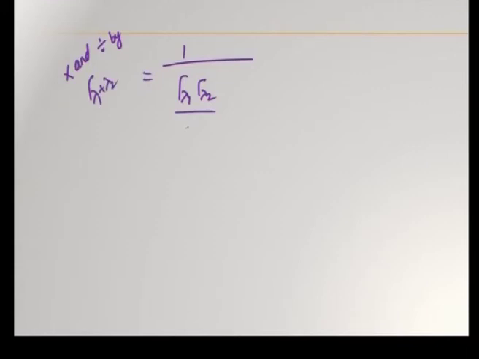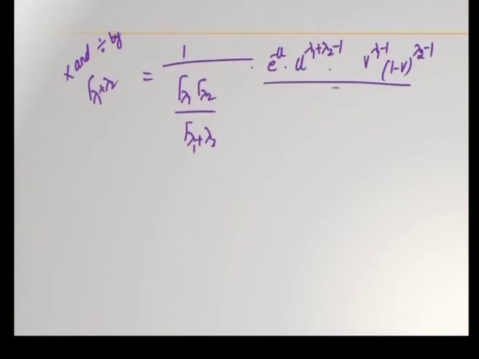I multiplied gamma lambda 1 plus lambda 2, and I am writing it here. And e power minus u, u power lambda 1 plus lambda 2 minus 1, is written here, into v power lambda 1 minus 1, 1 minus v power lambda 2 minus 1. This multiplied gamma lambda 1 plus lambda 2 I am writing here, so divided by gamma lambda 1 plus lambda 2 is written here. This gets cancelled, meaning you will get the usual joint PDF of u and v.